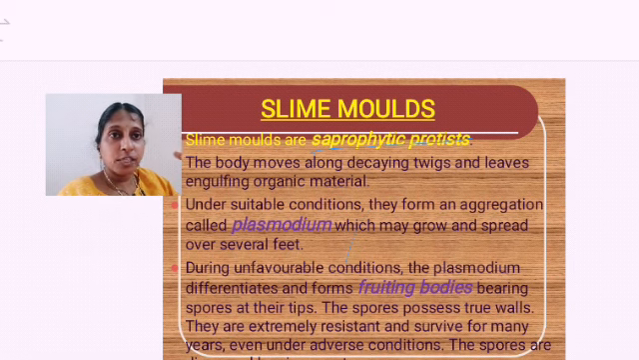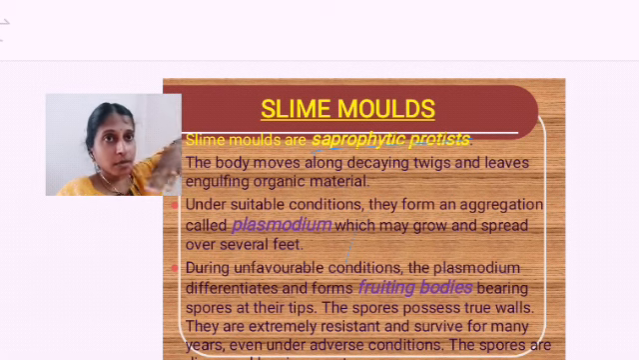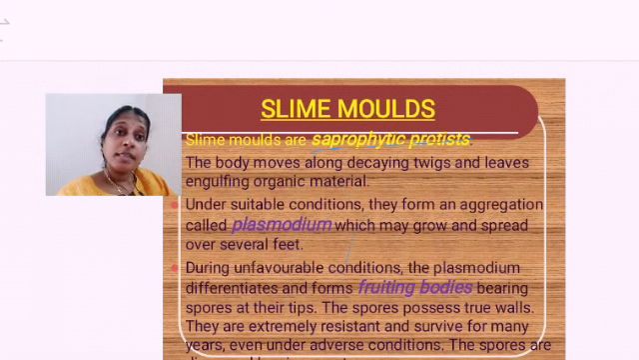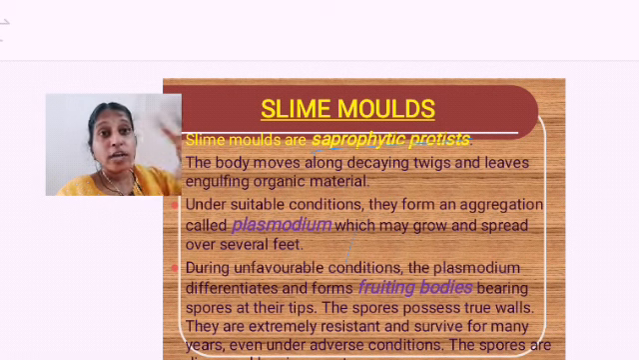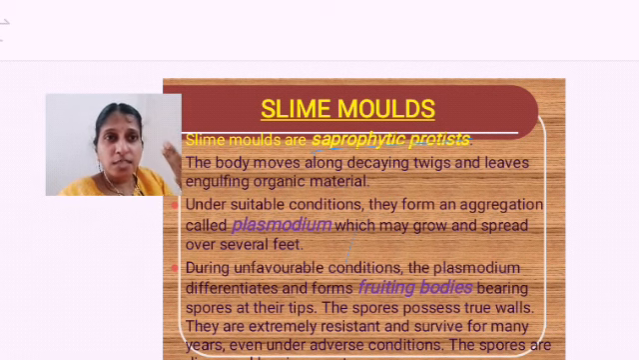So when the conditions are favorable, they go on multiplying and form a sheet-like structure covering an area. But when there are unfavorable conditions, in order to escape them, they form fruiting bodies. The fruiting bodies bear spores. So what are the characteristics of spores?